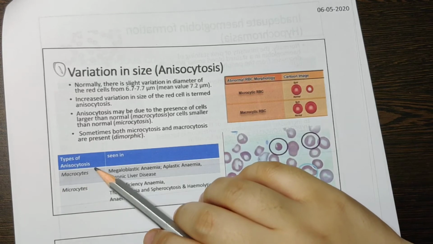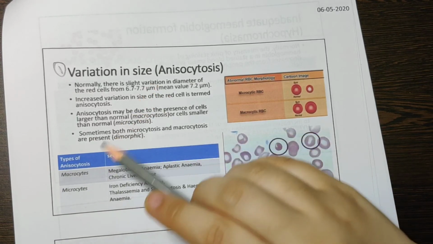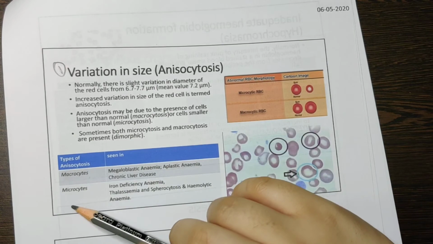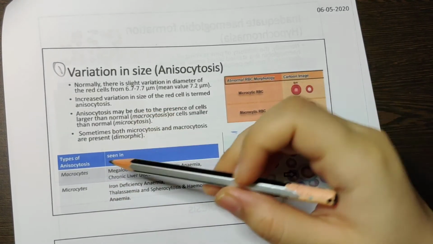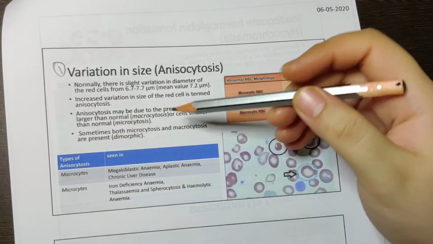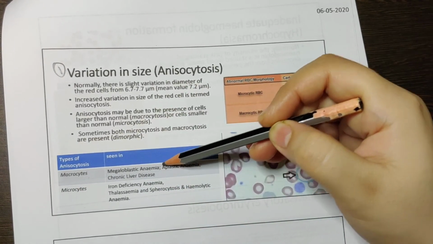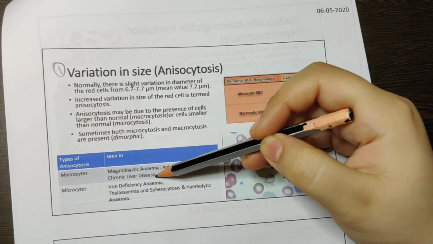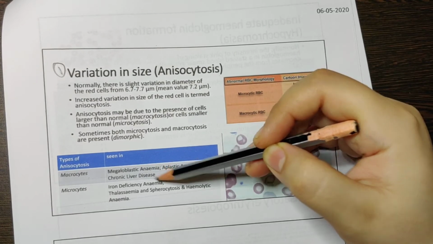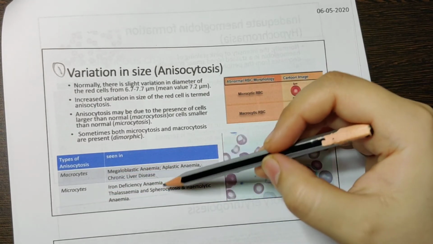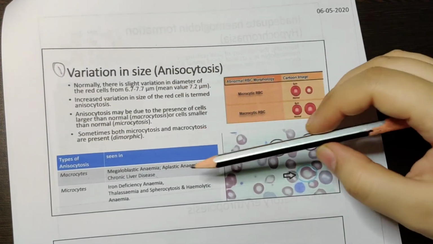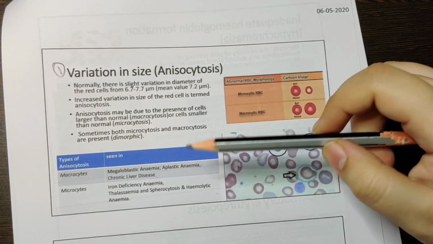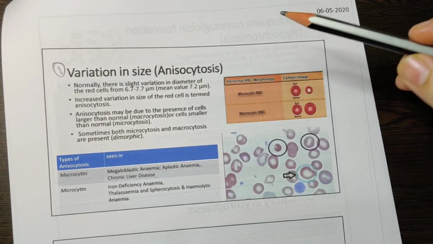An increase in RBC size is known as macrocytosis and a decrease is known as microcytosis. Macrocytes can be seen in megaloblastic anemia, aplastic anemia, chronic diseases, and liver disease. Microcytes can be seen in iron deficiency anemia, thalassemia, spherocytosis, and hemolytic anemia.